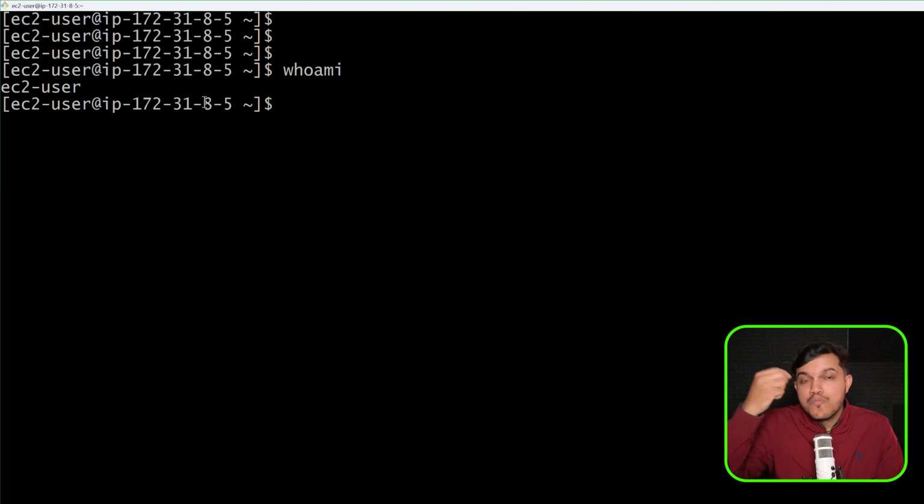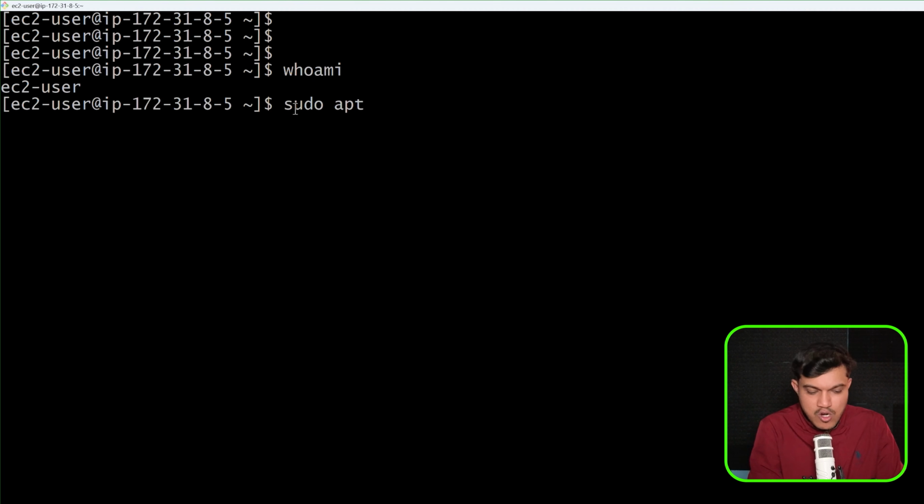You should have the superuser privilege, for which you have to go with sudo, right? So I'll say here sudo. The package manager which we can use is yum, since it is Amazon Linux. Even if you go with Red Hat, it is the same. But if you go with Ubuntu, then you have to go with apt. That's the small change here.